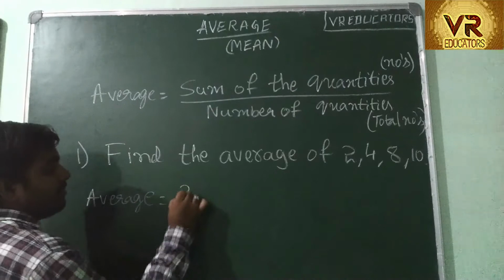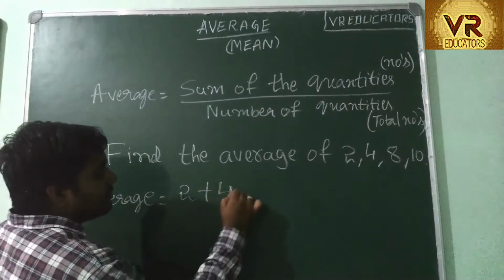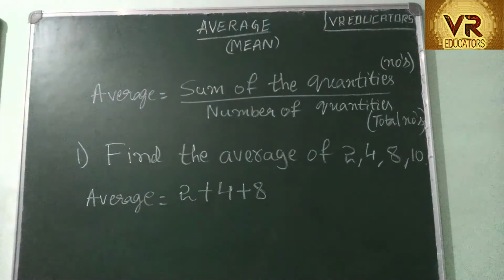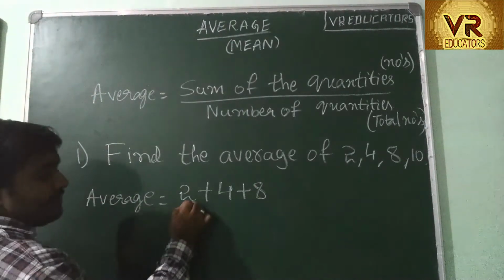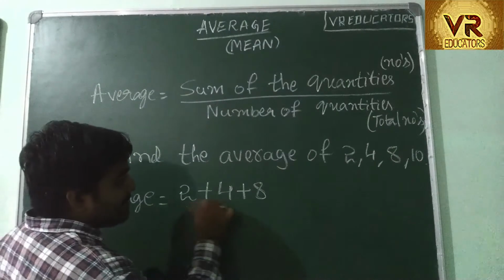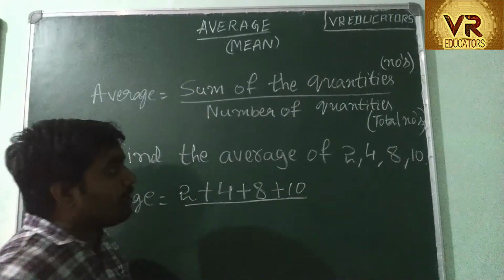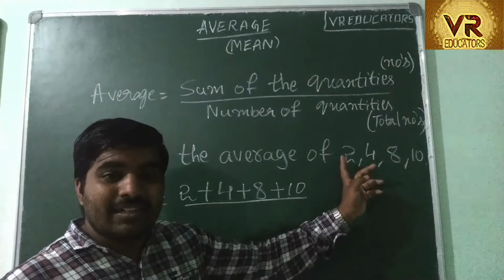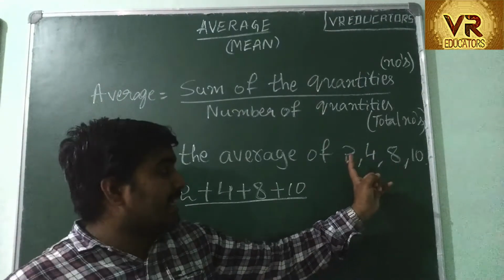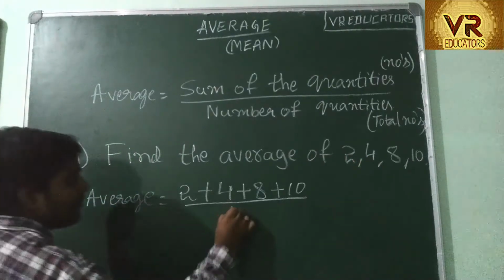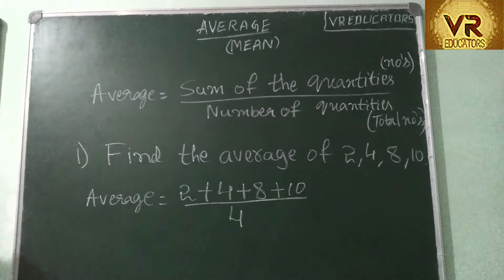Let's add it. 2 plus 4 plus 8 plus 10, divided by the total number of quantities. That is how many numbers there are. Here there are 4 numbers, so you have to write it as 4.